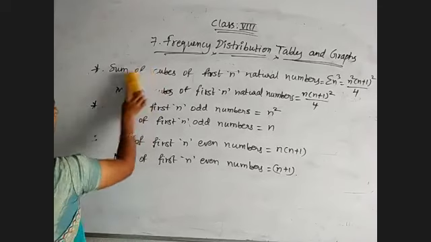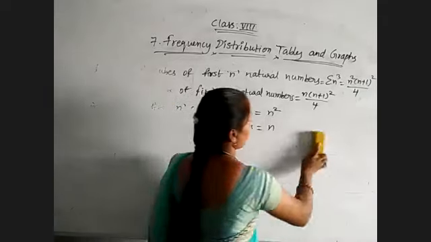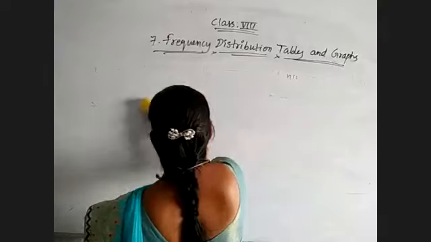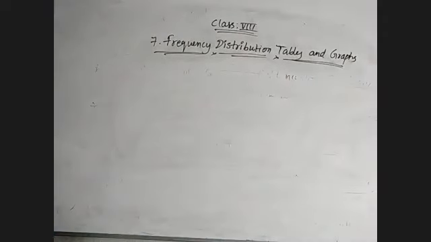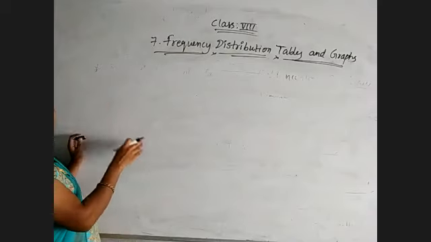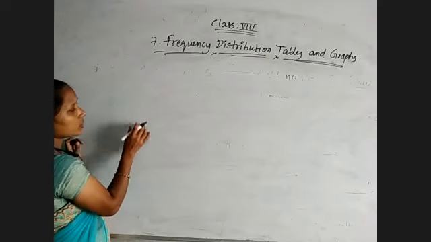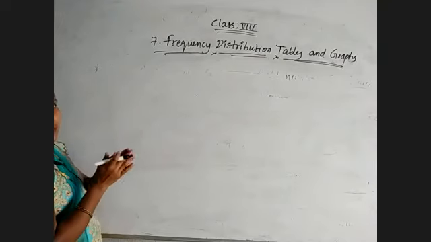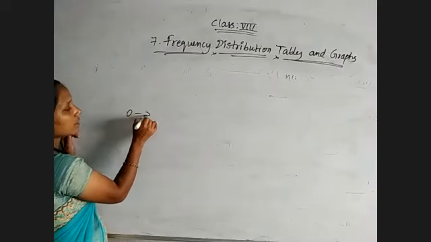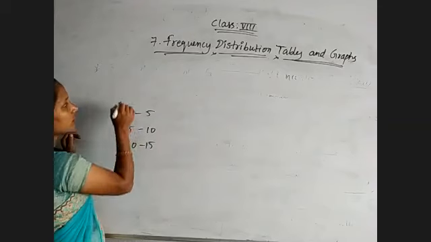Now coming to what we discussed yesterday. Suppose any data is divided into groups, that is said to be grouped data. So in grouped data, it is divided into some groups. Those groups are called class intervals. Suppose I have 0 to 5, 5 to 10, 10 to 15. All these are class intervals.